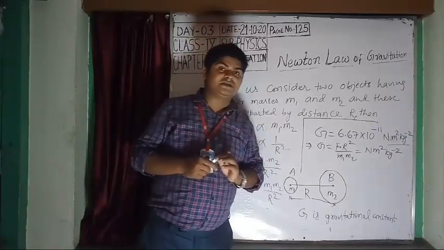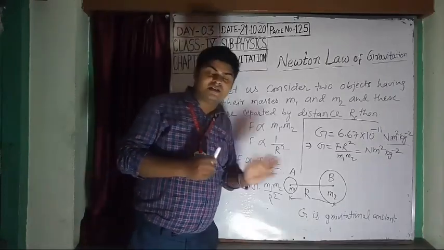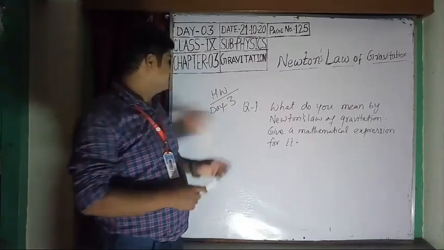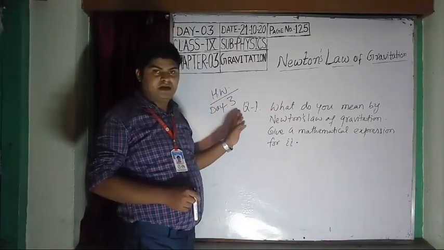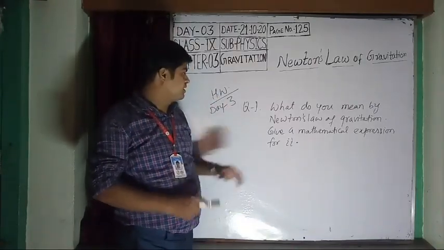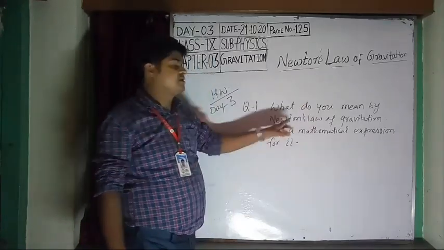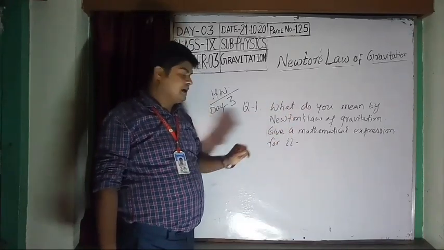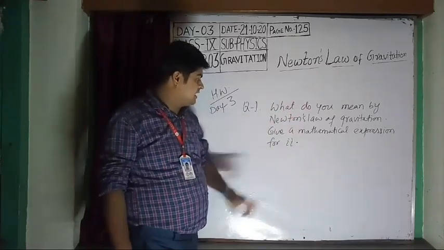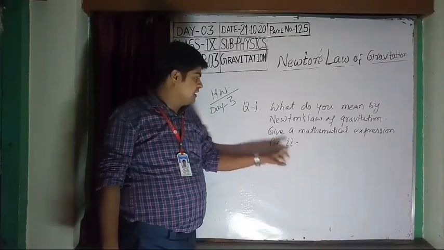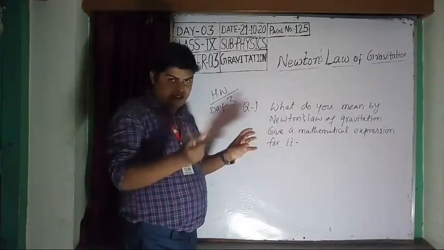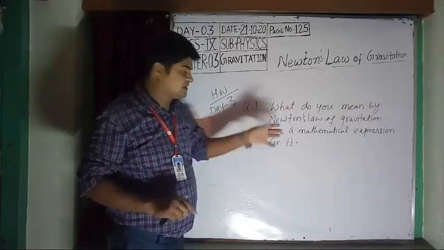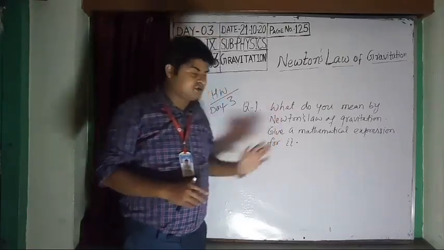Students, today's class is over. Now it's time for your homework. Write down your homework for day 3. Today I have given only one question: what do you mean by Newton's law of gravitation? That means you will define Newton's law of gravitation, then give a mathematical expression for it. You will draw two objects separated by distance r and write, let us consider it like that. So you will do this question at home.